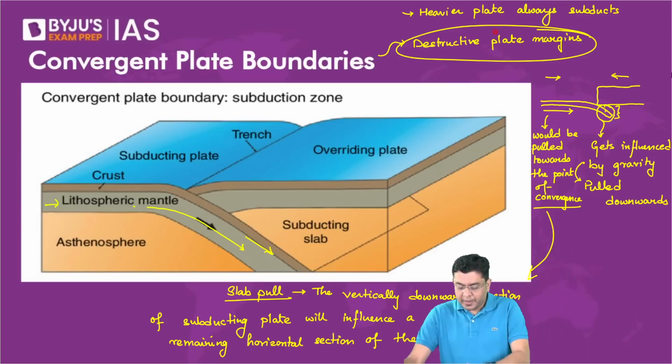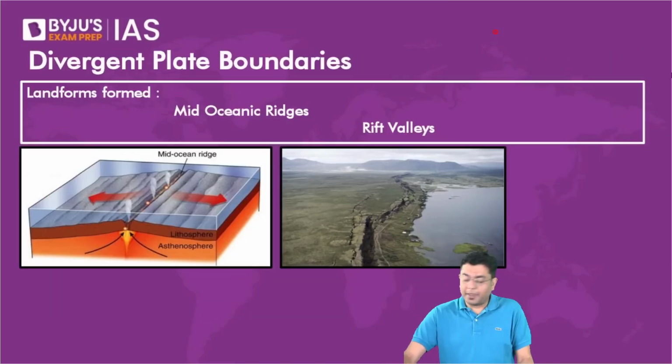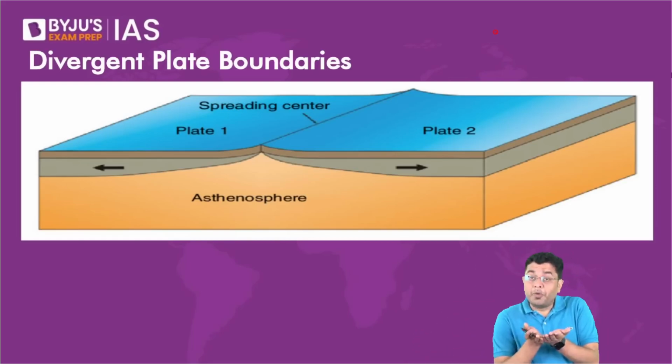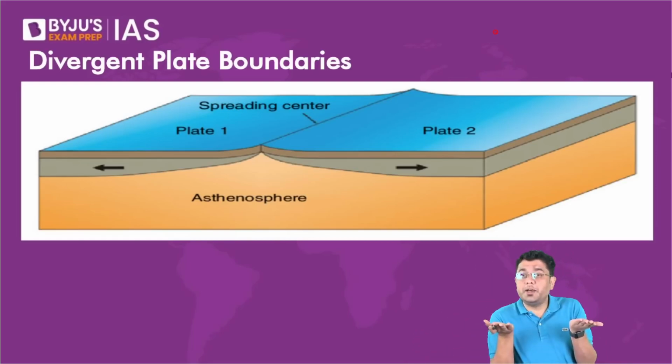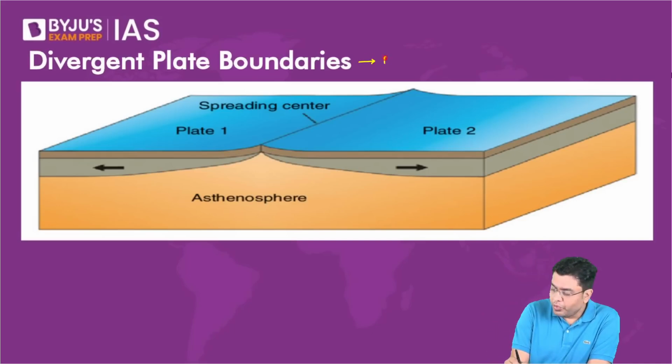Okay. Now, after this, we come to the other plate boundary, that is the divergent plate boundary. Now, divergent plate boundary means they are moving away from each other. Why are they moving away from each other? Because of convection current present underneath, right?